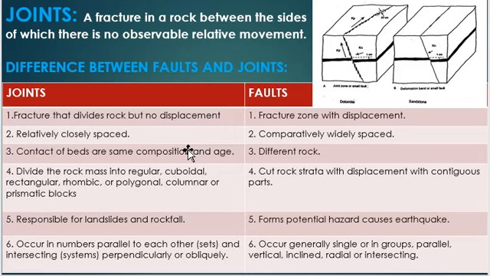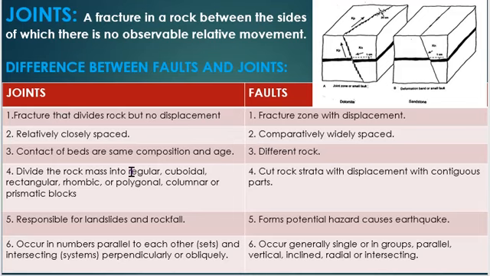So what are the similarities and dissimilarities between joints and faults? Both joints and faults are formed from tensional as well as compressive forces. In joints, a fracture plane occurs that divides the rock but with no displacement, but in faults, a fracture zone with displacement occurs. Joints are relatively closely spaced, but faults are comparatively widely spaced.